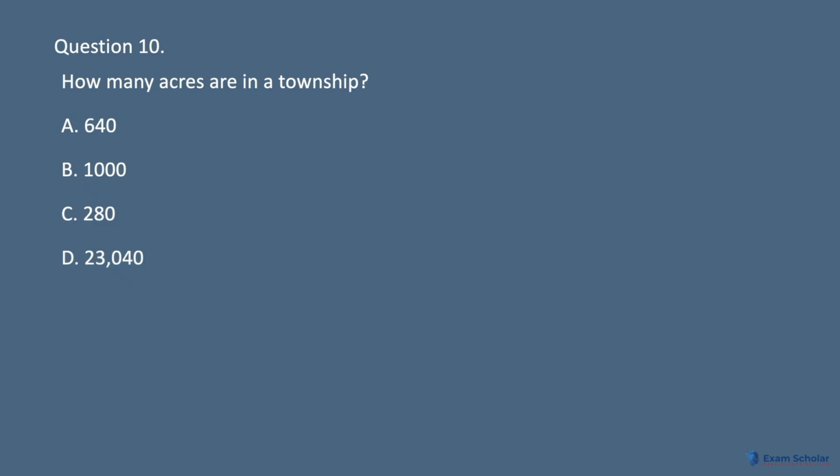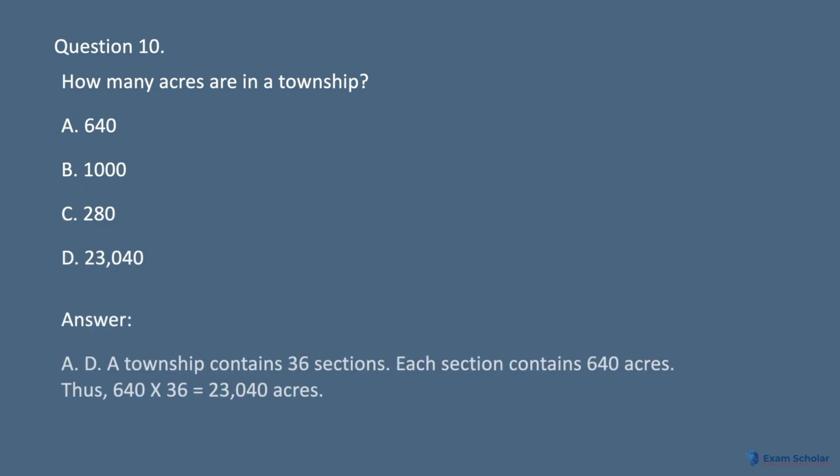Question 10. How many acres are in a township? A. 640. B. 1000. C. 280. D. 23,040. Answer. D. A township contains 36 sections. Each section contains 640 acres. Thus, 640 times 36 equals 23,040 acres.